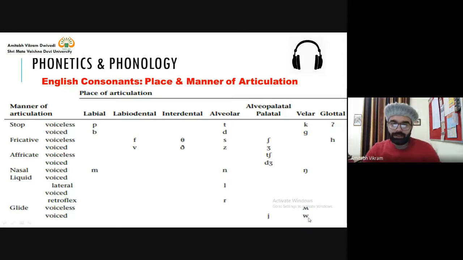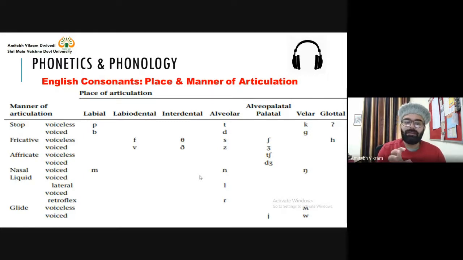So all these sounds are there, and we have discussed why these sounds are called stop, fricative, affricate, nasal, liquid, and glide. And because of the place where the tongue touches, or the body part that is used, these sounds are categorized in that manner.